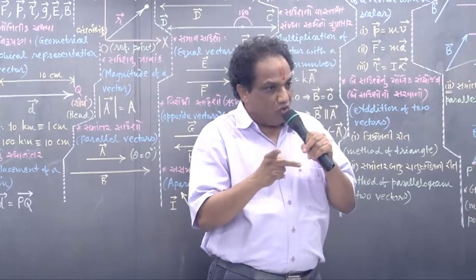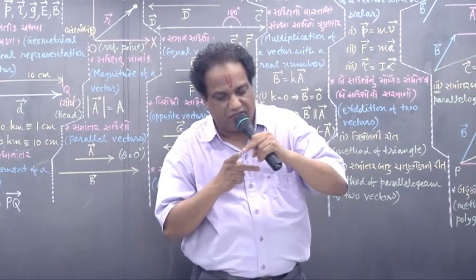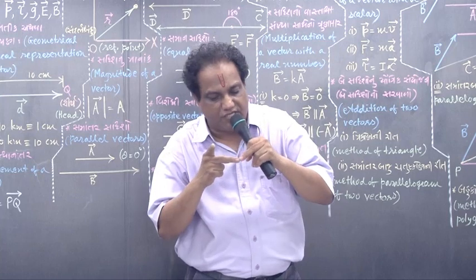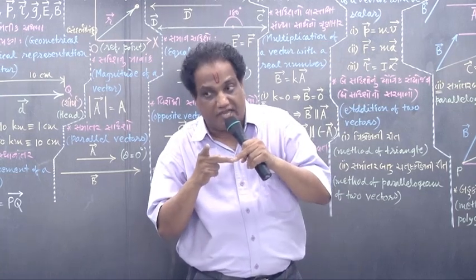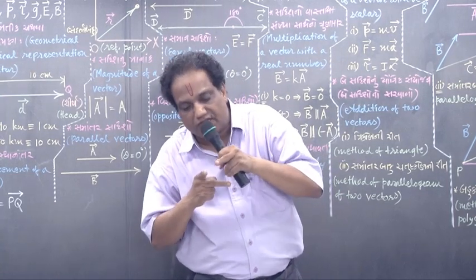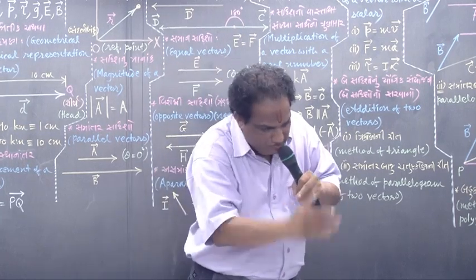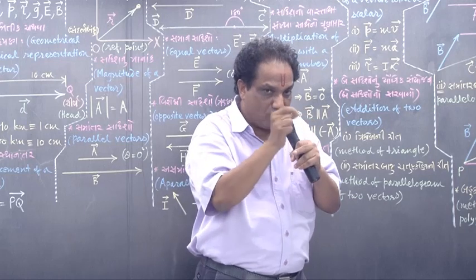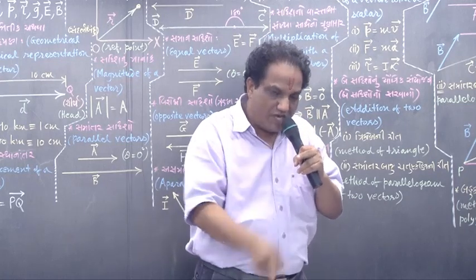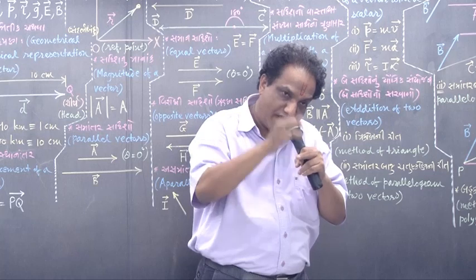Definitely we can say the boat will move in a direction which is between these two. But exactly in which direction? In this direction, or this, or this? If we want to find that out, then we need to add the two forces exactly.